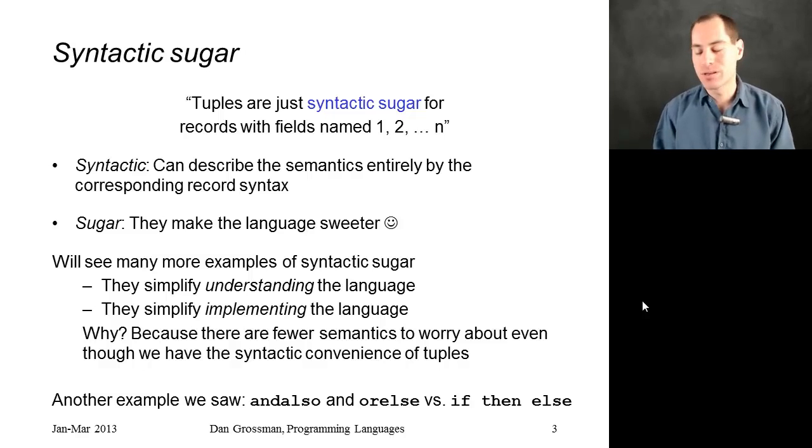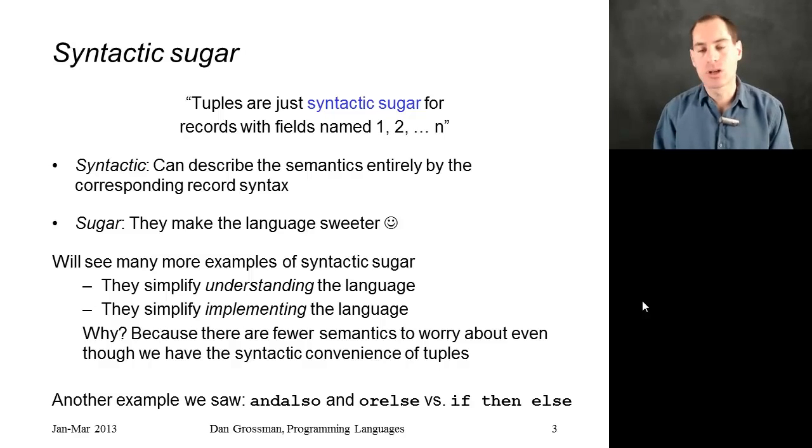I'm going to use this phrase a lot in the course, so let's understand exactly what it means. Syntactic, because we can describe the semantics, the evaluation rules and typing rules for tuples, completely in terms of something else. We do this just, you wrote this, it's like you wrote that, and then we can use all the semantic rules we have for a different language construct. So that's why it's called syntactic. We call it sugar because it makes the language sweeter. It's a pleasant thing to use, so we call it syntactic sugar. We're going to see many more examples of this.